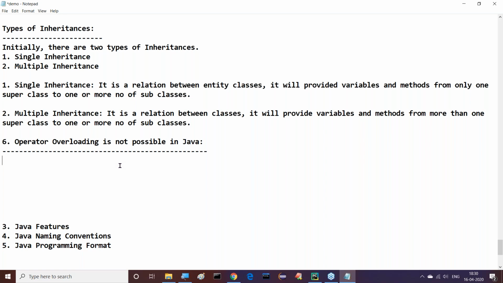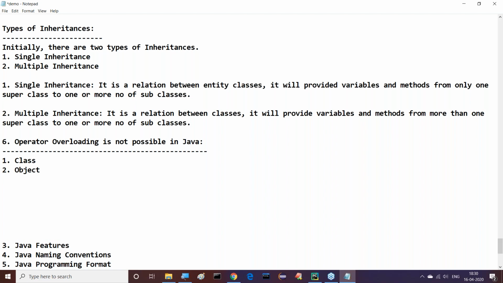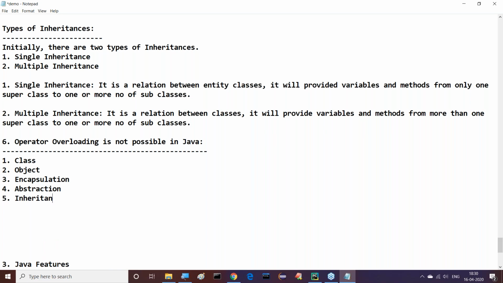The first one is class, the second is object, the third is encapsulation, the fourth is abstraction, the fifth is inheritance, the sixth is polymorphism, and the seventh is message passing.